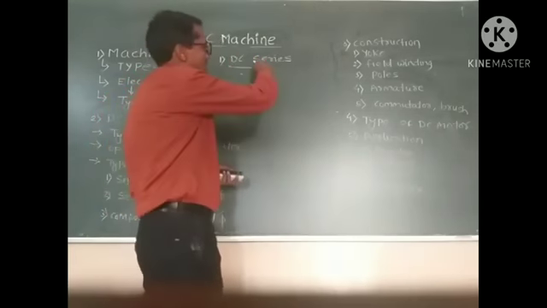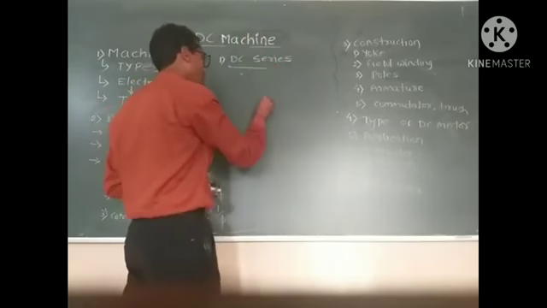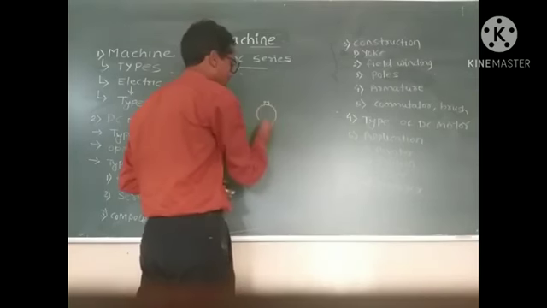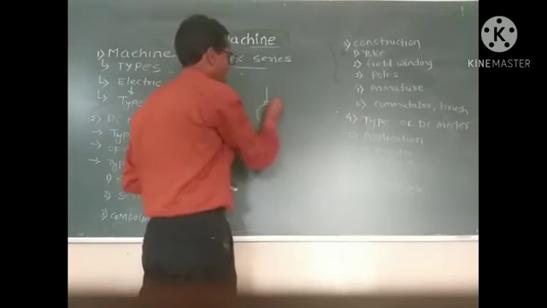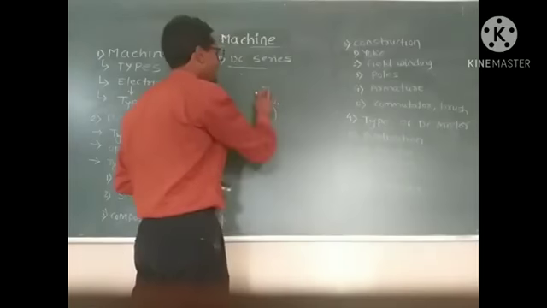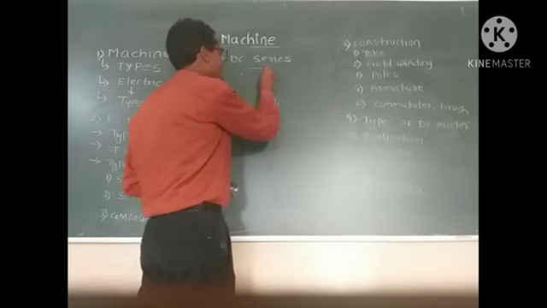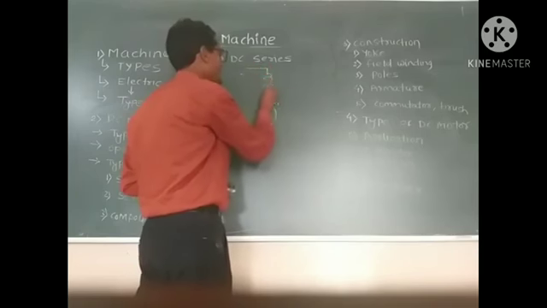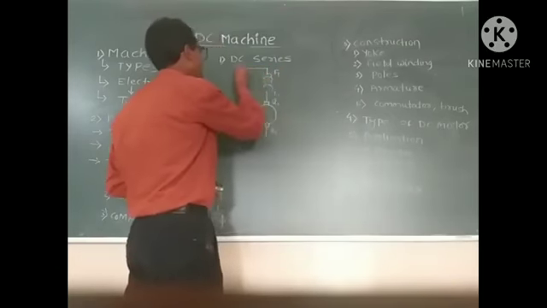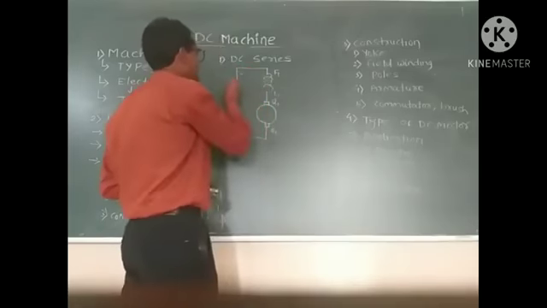DC series motor. The name indicates that here the two windings are connected in series. First of all, draw the armature, with two terminals of armature denoted by A1, A2. In case of DC series motor, the field winding is in series with the armature. That means we have to draw the field winding F1, F2, and the whole connection is across the DC supply.